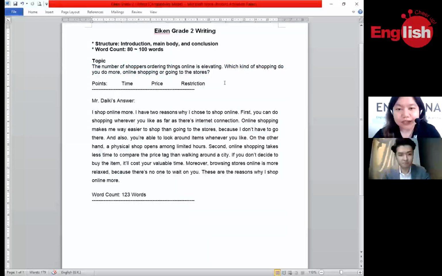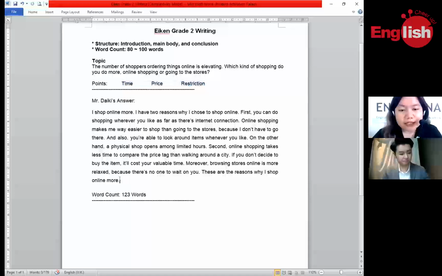So this particular question was chosen. Can you please read the question first? The number of shoppers ordering things online is elevating. Which kind of shopping do you do more, online shopping or going to the stores? For ACAN grade 2, there are points that are suggested here. Can you please read the three suggested points? Time, price, restriction. These points can be used by the test taker or may not be used. These are just suggested only, so there's no requirement to use these ideas or topics.